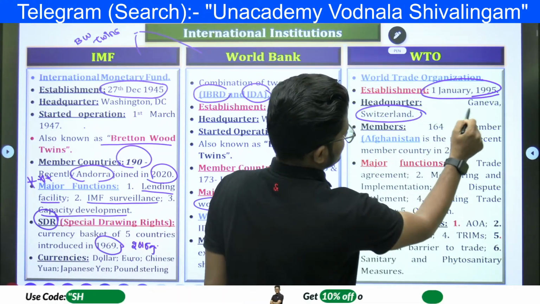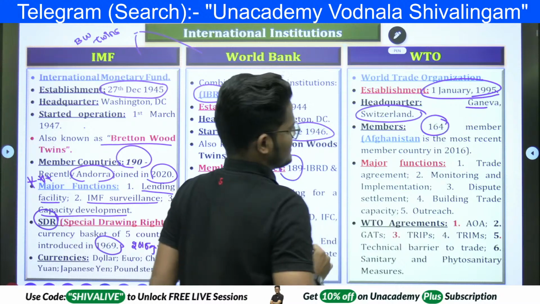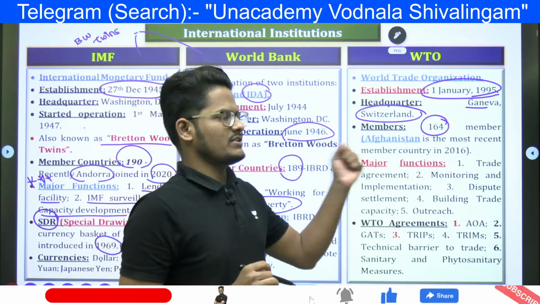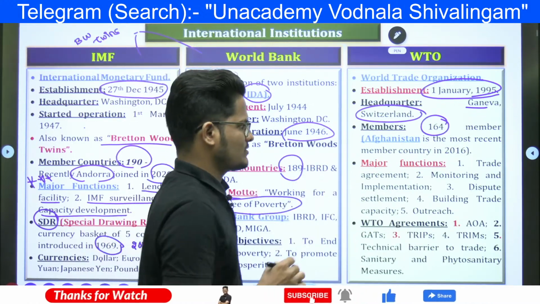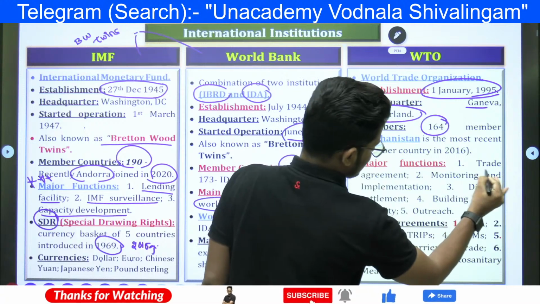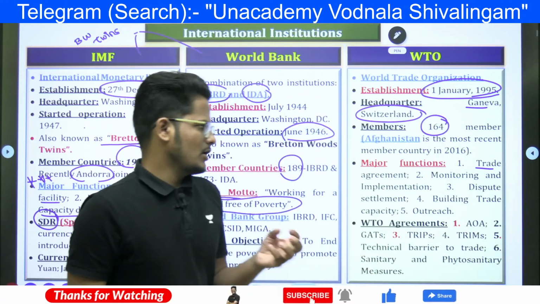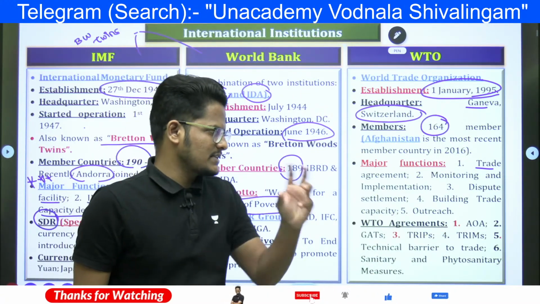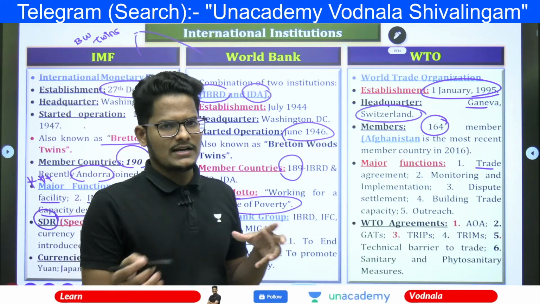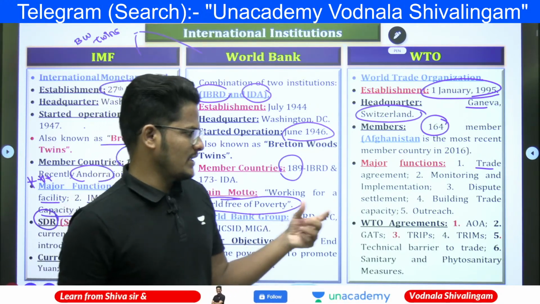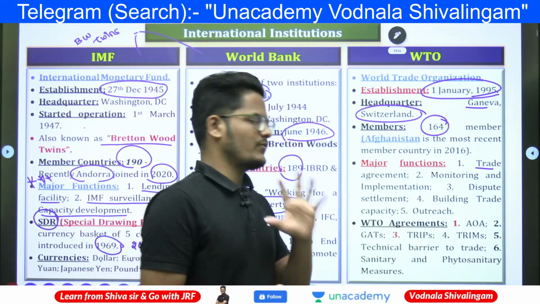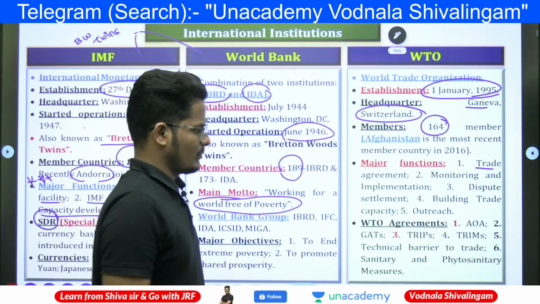Headquartered at Geneva, Switzerland, with 164 member countries. Afghanistan is the most recent to join the WTO, in 2016. Major functions are trade agreements, monitoring and implementation of these agreements, settling disputes between countries related to trade, and building trade capacity and outreach. These are the 5 basic main functions of the WTO.